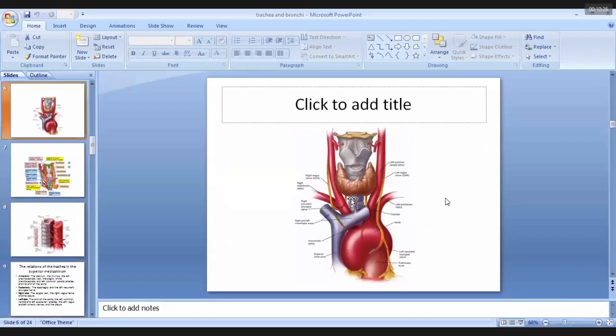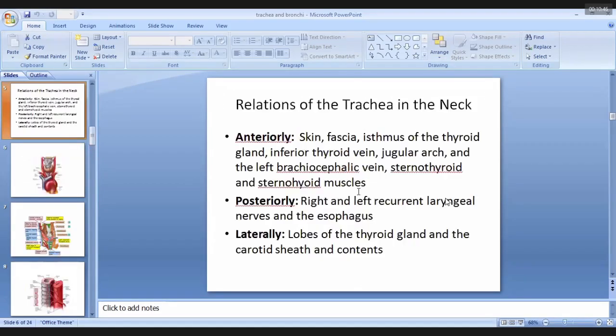Now, in this figure, the two structures are reflected, the skin and the superficial and deep fascia. After that, this part of the thyroid gland is known as the isthmus, which connects the two lobes of the thyroid. This isthmus of the thyroid gland lies in front of the trachea. The third structure is the jugular arch. The jugular arch is a type of venous arch which connects the two anterior jugular veins.